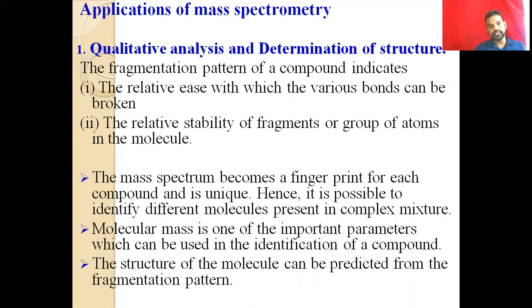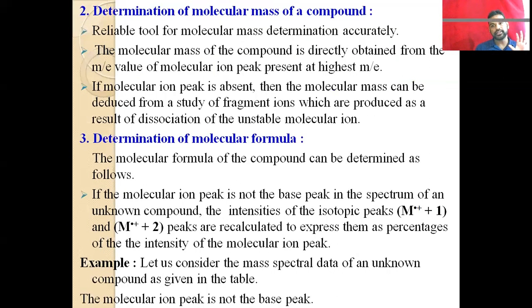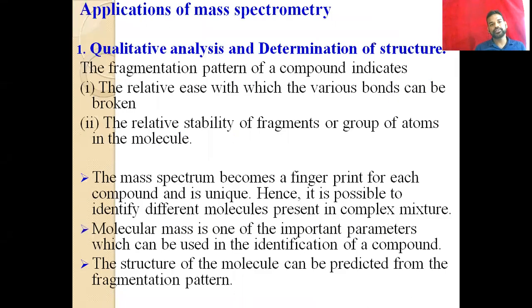So the application of mass spectrometry. Here, the application is very important, and in advanced research and most of the research, the applications of mass spectrometry are an important concept. The mass spectrometer, UV, IR, and NMR spectra are very important concepts in the research field, and they have many more applications in the industrial field also, and in the research field also. So just go through the applications of mass spectrometry here.